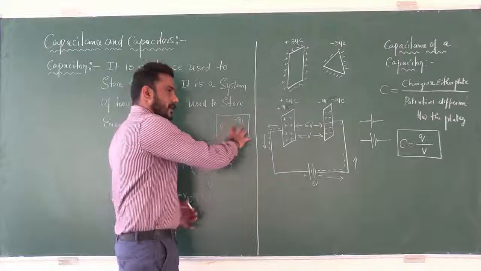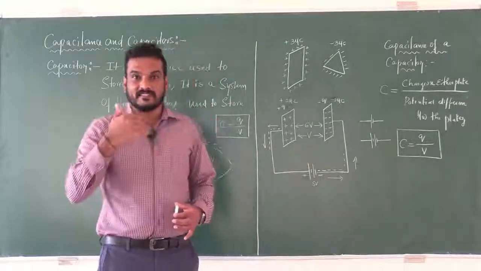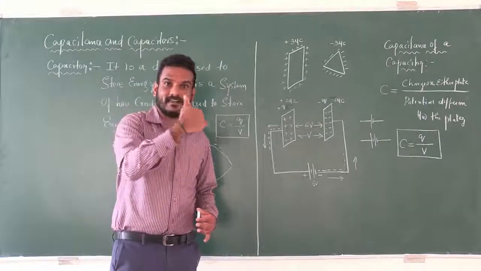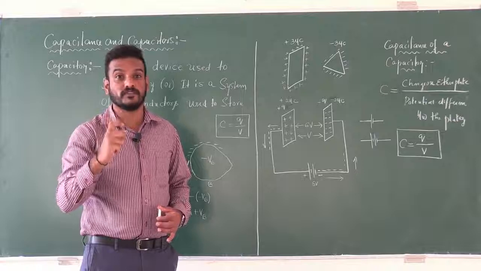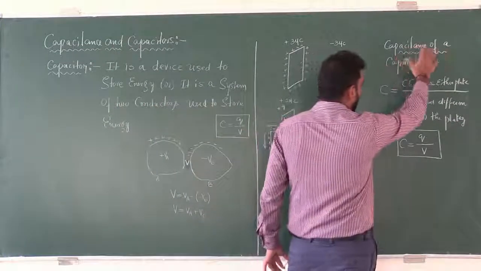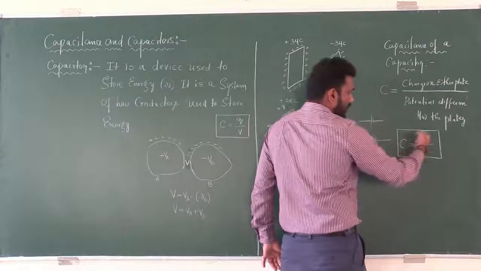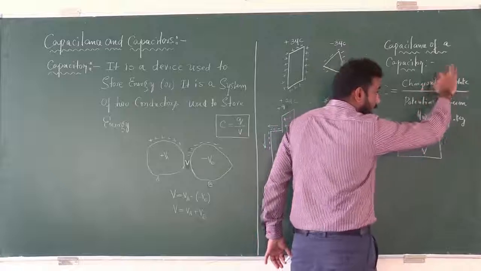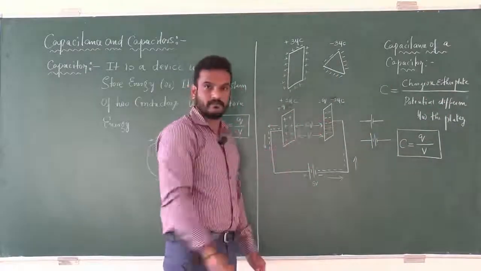In case of capacitance of a conductor, it is the charge given to the conductor to raise its potential, not a potential difference. In case of capacitance of a capacitor, it is defined as the ratio of charge on either plate. Why is it either plate? We have two plates.